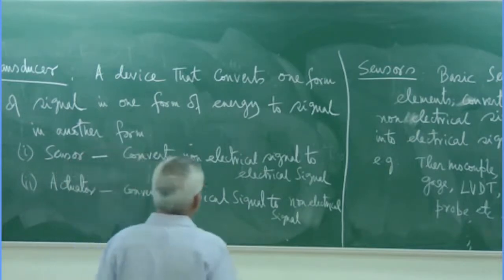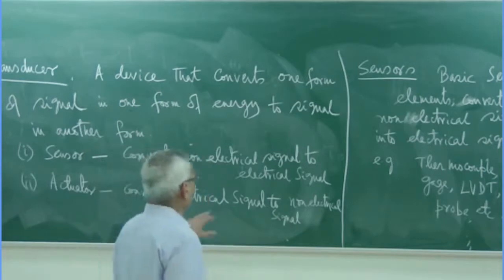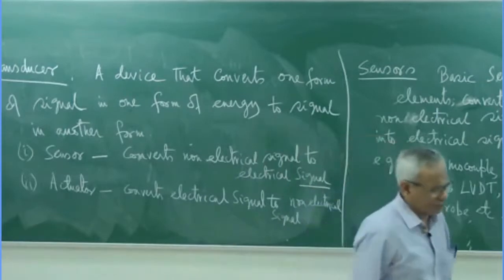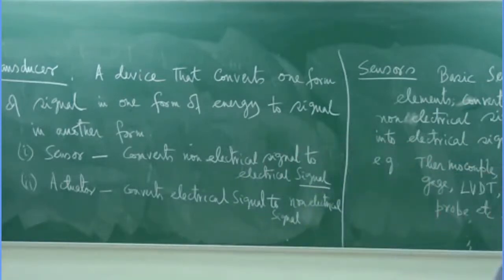Mind it, the signal term is important because the power of these quantities is normally very small, and that is what we try to look into.